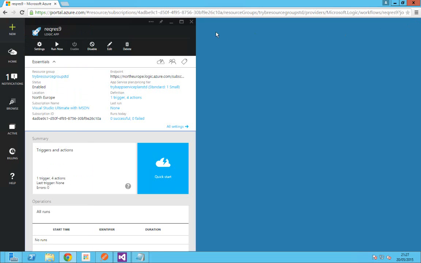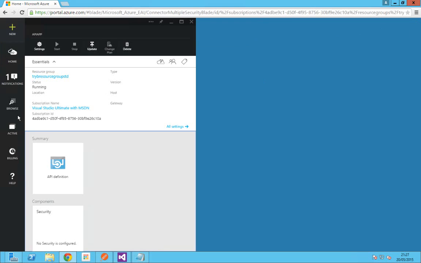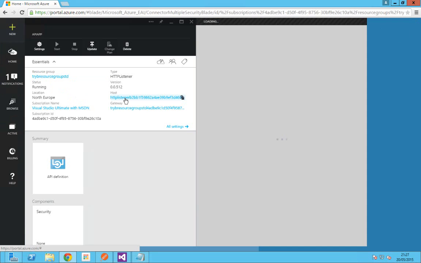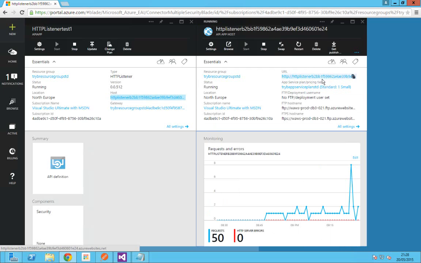Go to the HTTP listener API app which we provisioned. You can go either from the shortcut which is there, otherwise go to the browse API app and choose the one which you have provisioned. Click on the host lens. Wait for the API app blade to load. Wait for the essentials to load. You can either click on it. This is the absolute URL for the HTTP listener which we have provisioned. Click on it or click on this to copy.